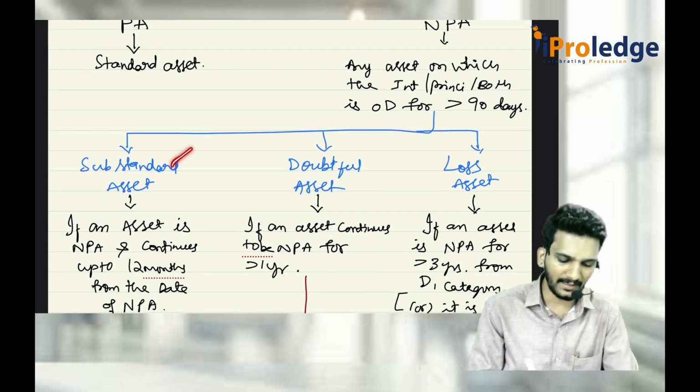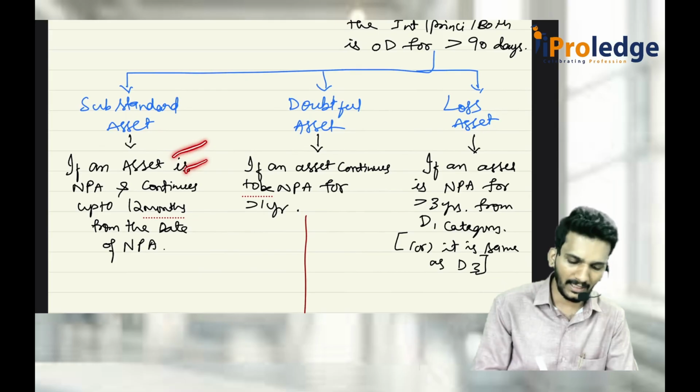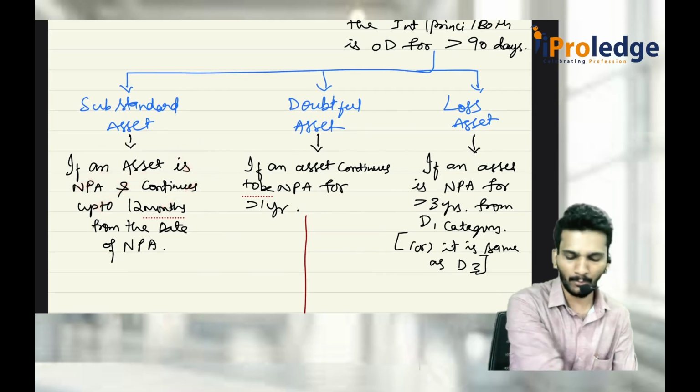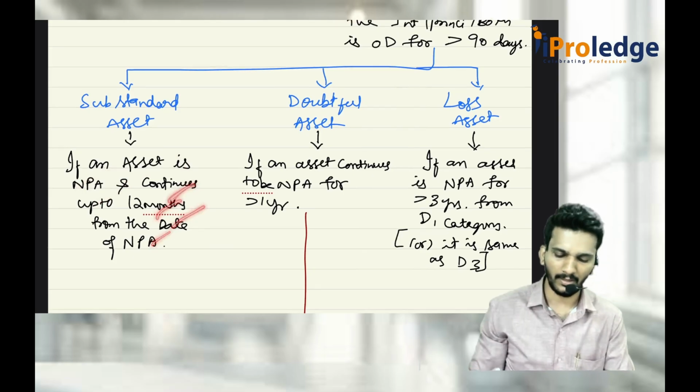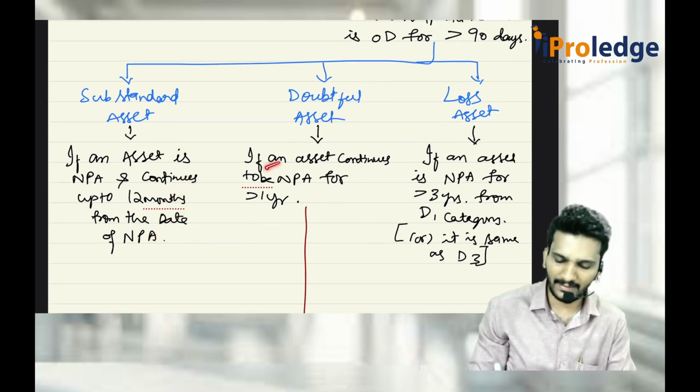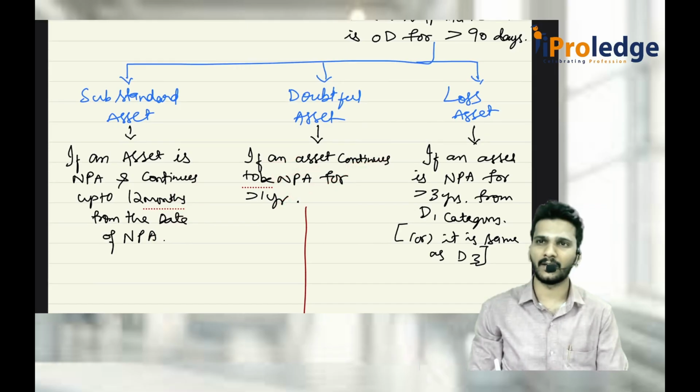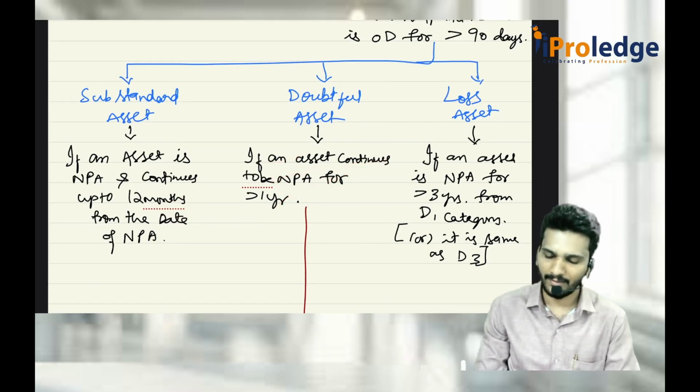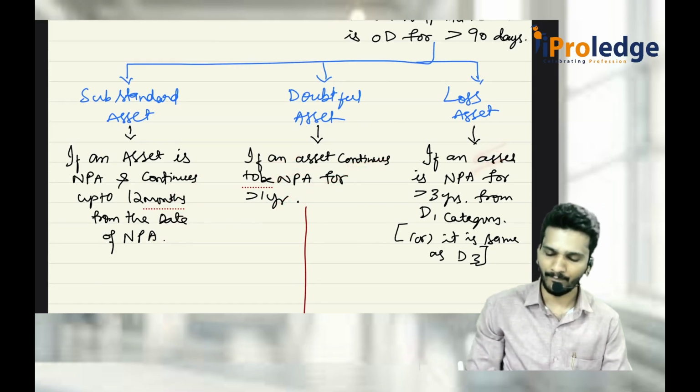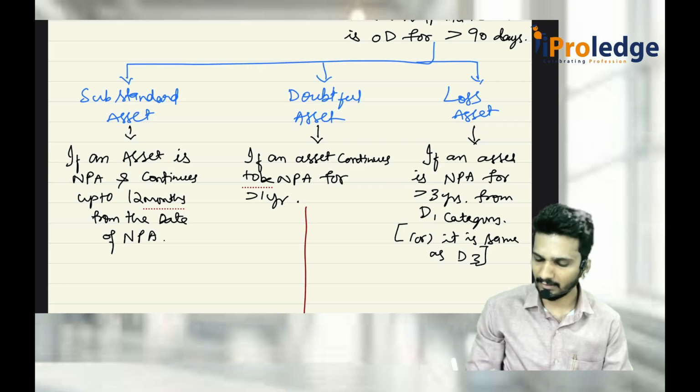So, substandard assets are those assets which are NPA and continue up to 12 months from the date of NPA. Doubtful asset means an asset continues to be NPA for more than 1 year. Then loss asset is an asset which is NPA for more than 3 years from the D1 category.